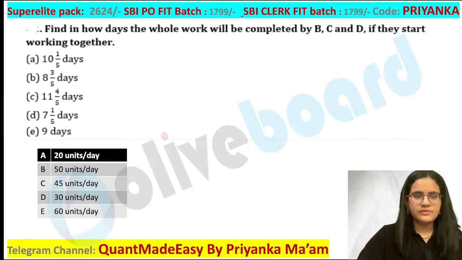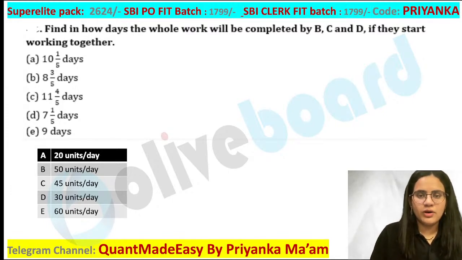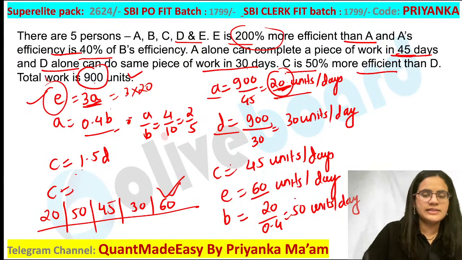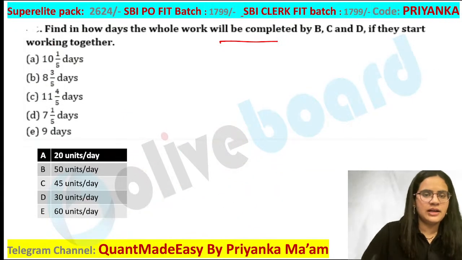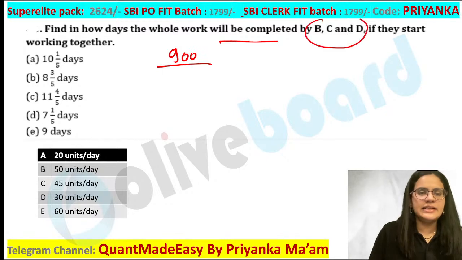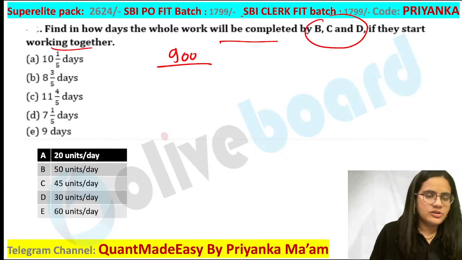So how will you do this one? Find in how many days the whole work will be completed. Now you are aware how much your whole work is. They have already provided you the value in the question. Total work is 900 units. So you have to use that. 900 units is your work. It is completed by B, C, D if they are working together. So B, C, D, that means you have to take the total of these. That is nothing but 50 plus 30, sorry, 80 plus 40, that is nothing but 125.